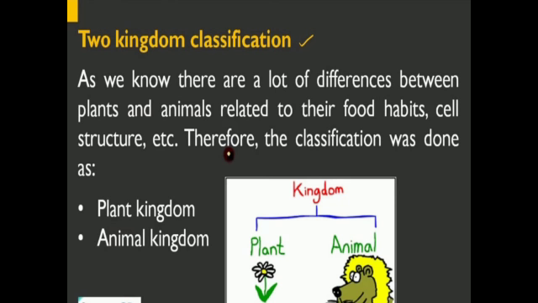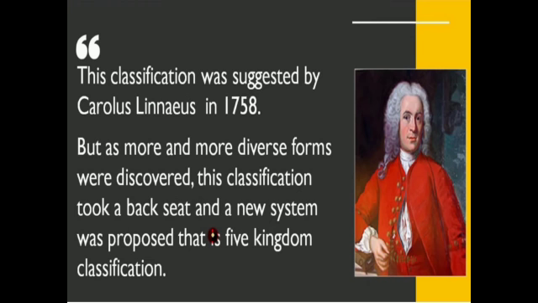So two kingdom classification is, as we know, there are a lot of differences between plants and animals, right, related to their food habits, cell structure, etc. So therefore the classification was done as plant kingdom and animal kingdom. This was the two kingdom classification, meaning they were divided into two kingdoms. This classification was suggested by Carolus Linnaeus in 1758.